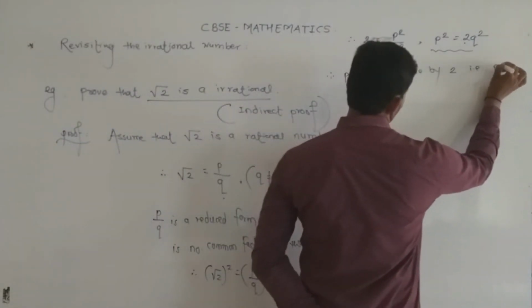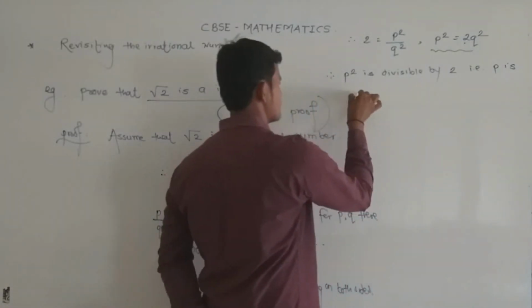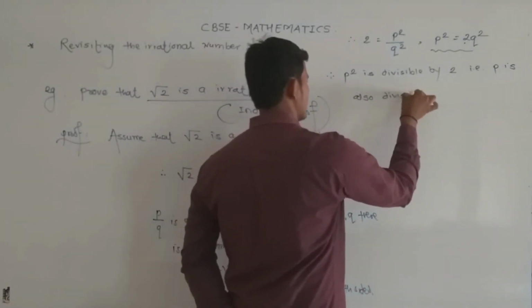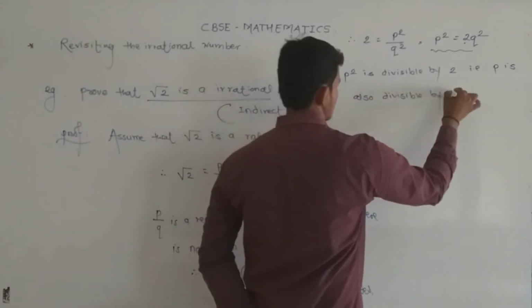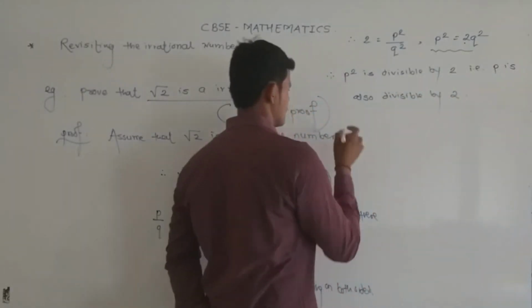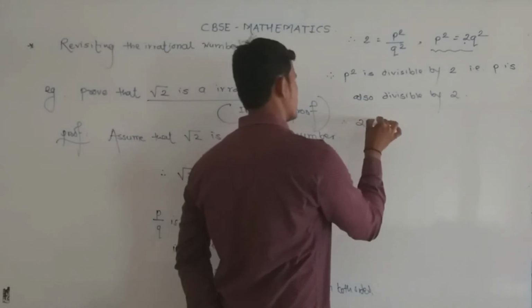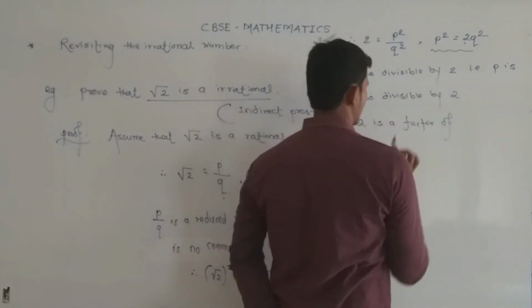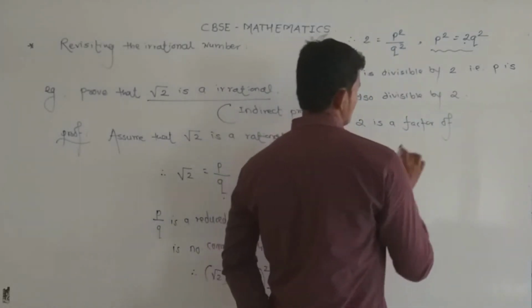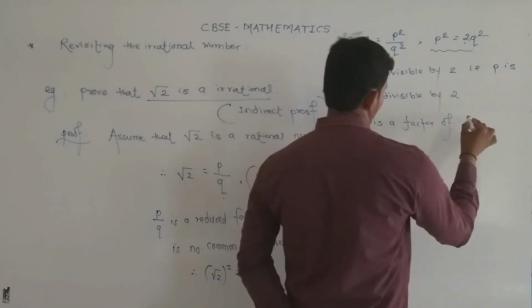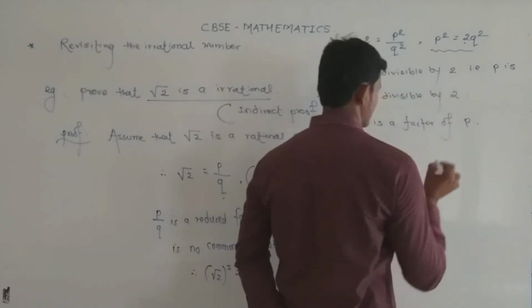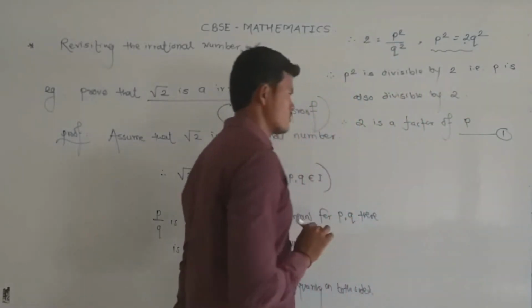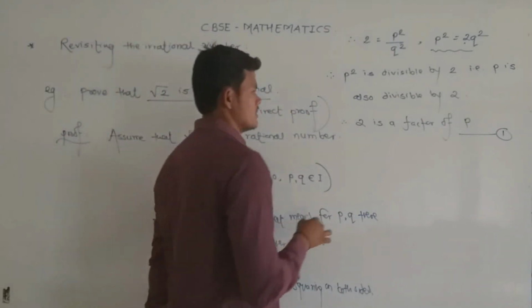That means p is also divisible by 2. Therefore, 2 is a factor of p. Equation number 1. That means 2 is a factor of p.